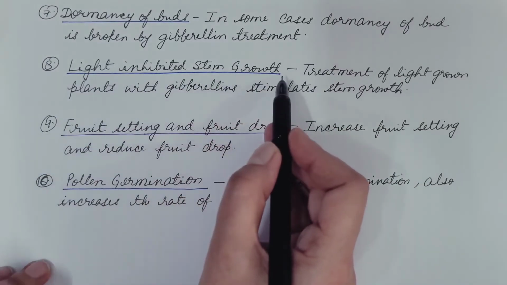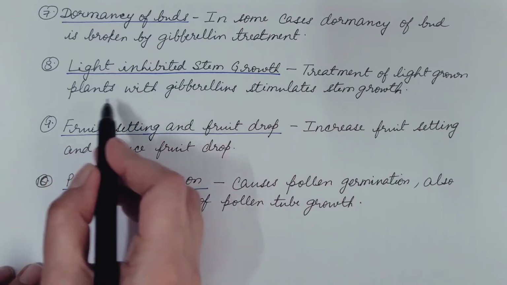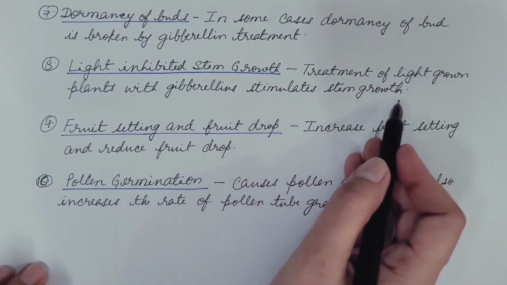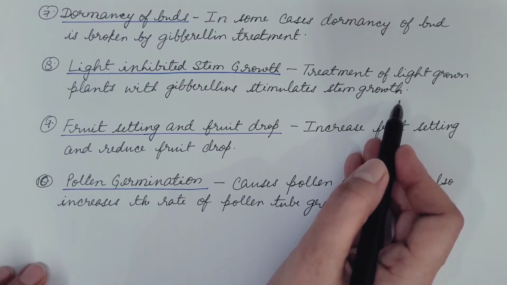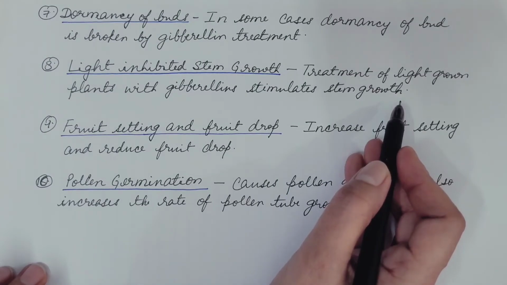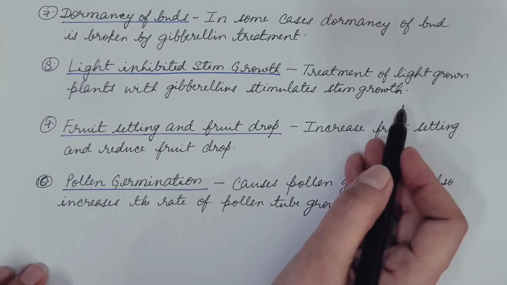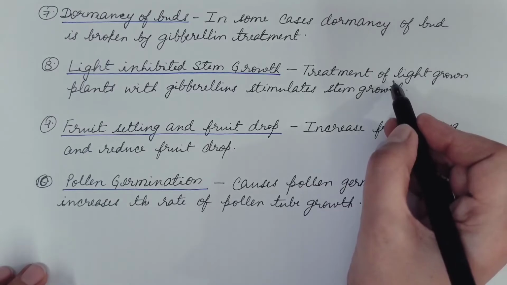Light inhibits stem growth. Treatment of light grown plants with gibberellin stimulates stem growth. In most cases, it is seen that light grown stems are shorter, thicker and green, and dark grown stems are longer, thinner and pale. So what does this mean?